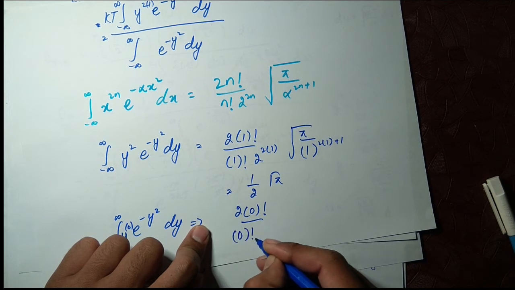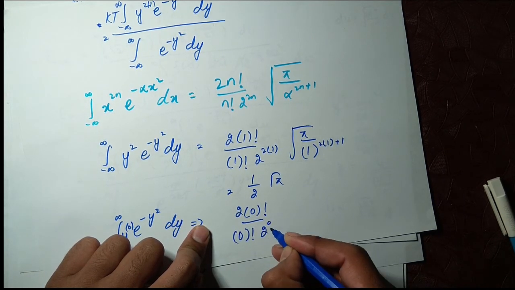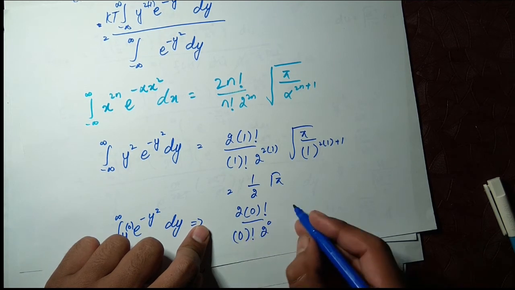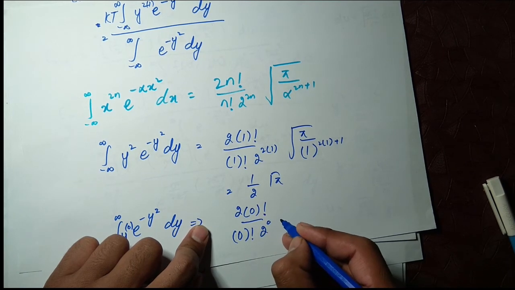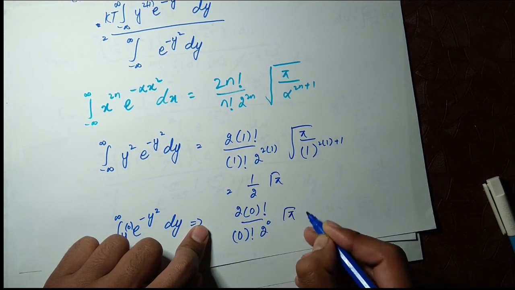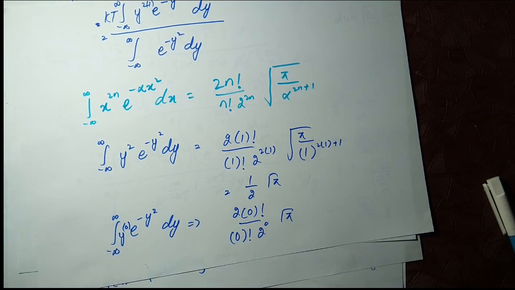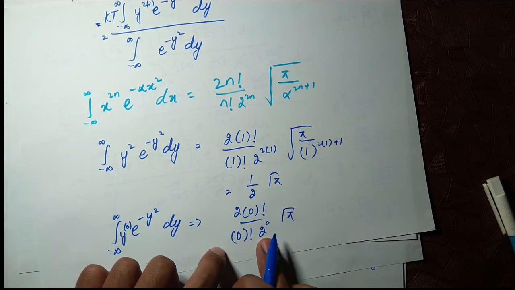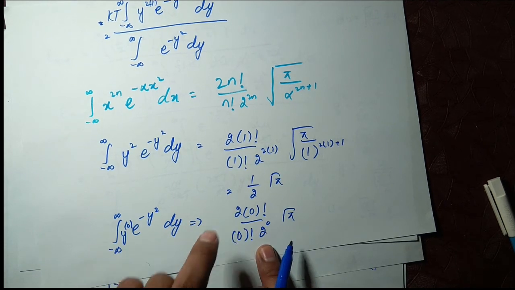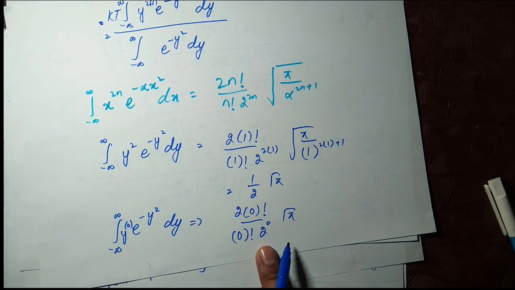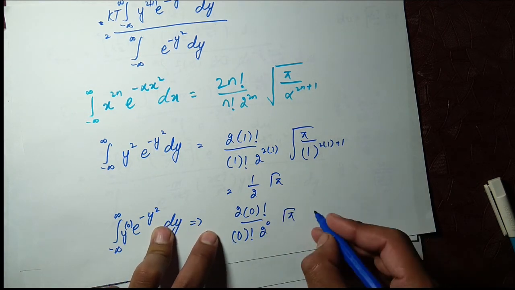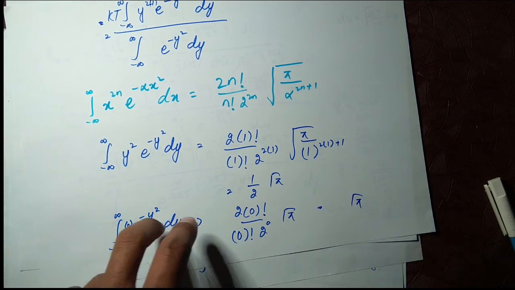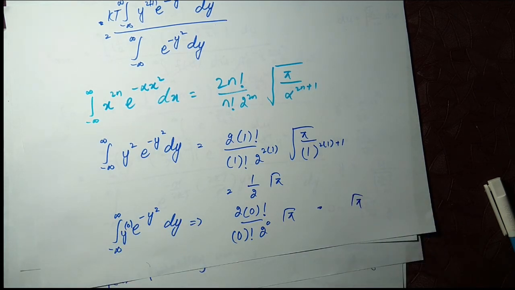0 factorial below, 2 power 0 equals 1, and this will be under root pi again. So these two will be cancelled out here, 0 and 1, and it will form 1, and under root pi gives us pi. It will give us pi.